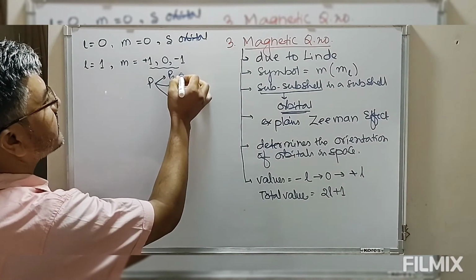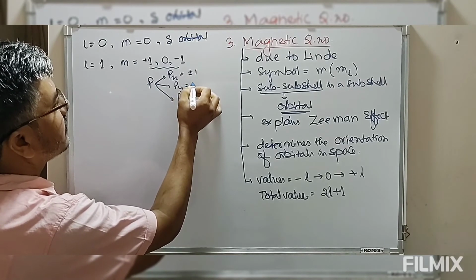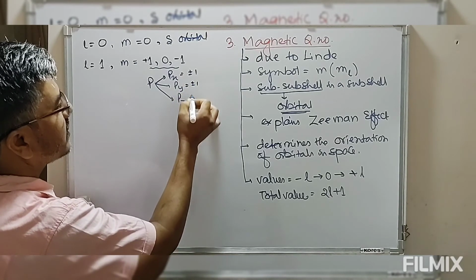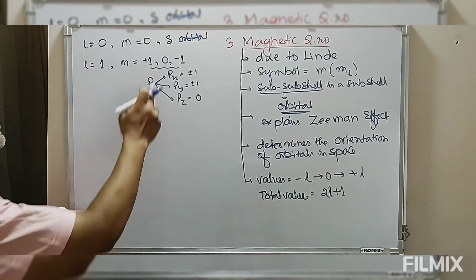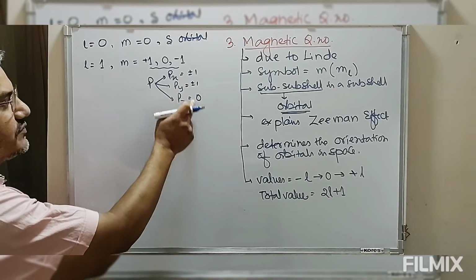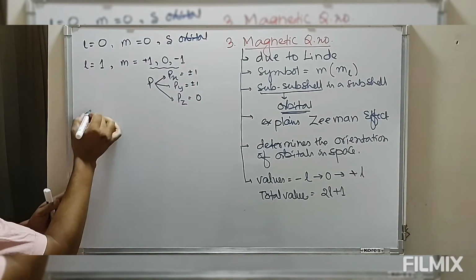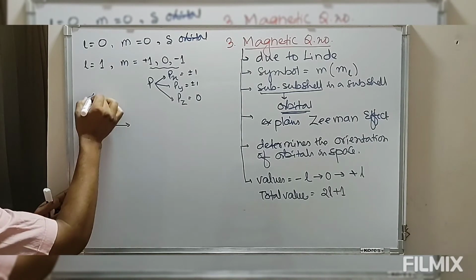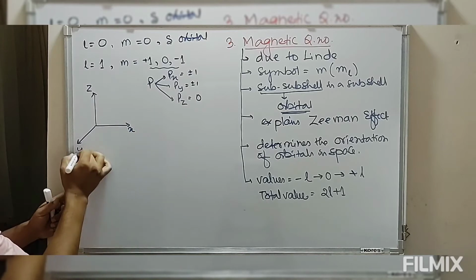Normally for px the value of m can be plus or minus 1, and z is considered to be the value 0. If this is plus 1, this is minus 1, this is 0. Now look at this: this is z, this is x, suppose this is y.